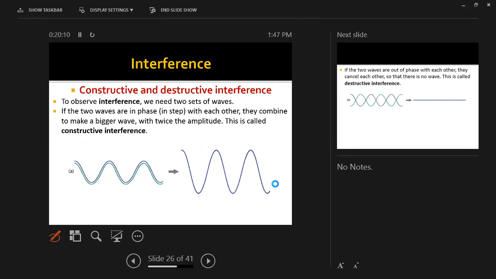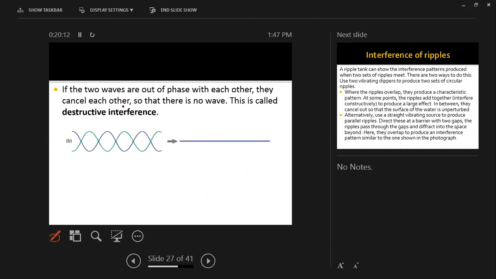What about destructive interference? Destructive interference means when waves cancel out each other. Let's say there are two waves, they act in opposite directions, as you see over here. One of them goes in green color, the other one goes in blue color. And if their amplitudes are the same, they're going to cancel out each other. At the end, they're going to have this wave. Okay. There is not going to be a wave at the end. So we call this destructive interference. All right.